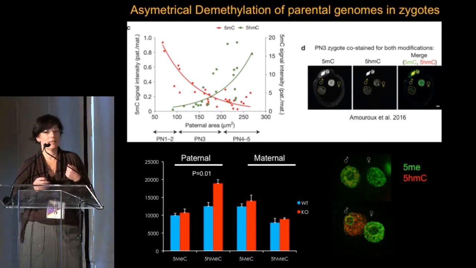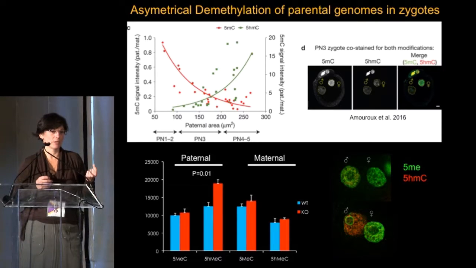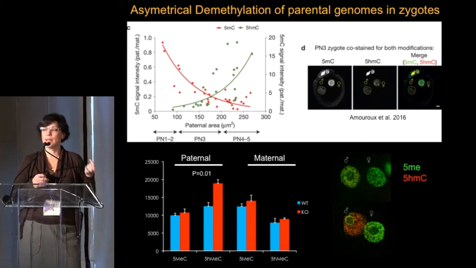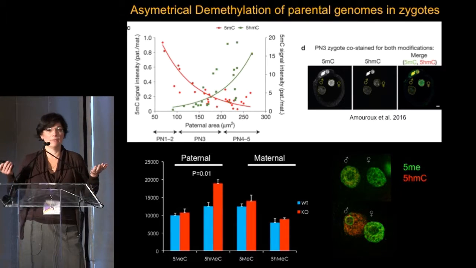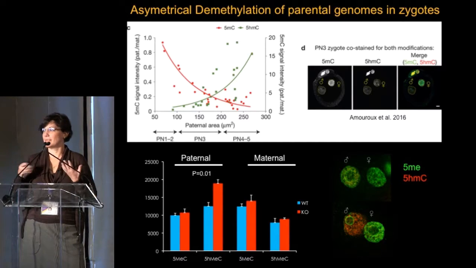What we find in ALK5 mutant embryos is that specifically paternal DNA seems to be demethylated faster. If it's demethylated faster, perhaps there could be some errors that are contributing to later epigenetic modifications that maybe we also see in IVF clinics.